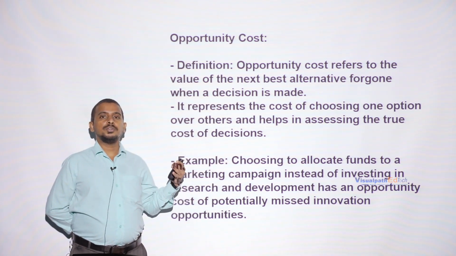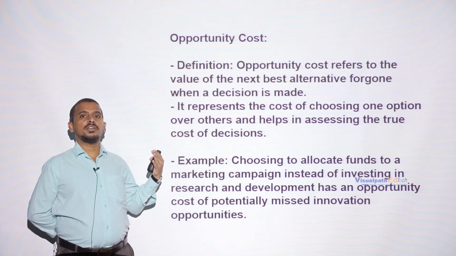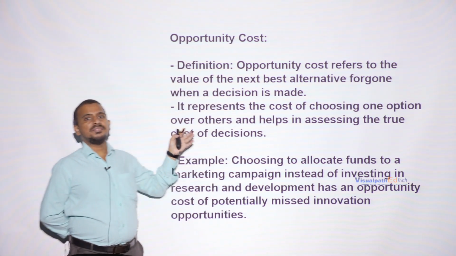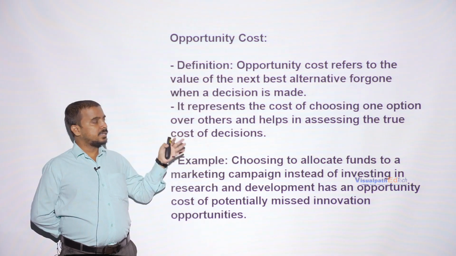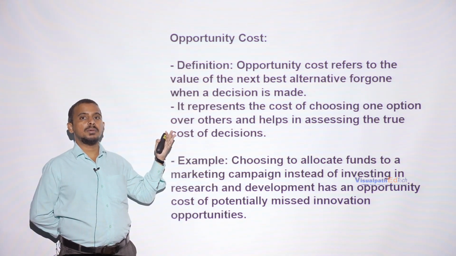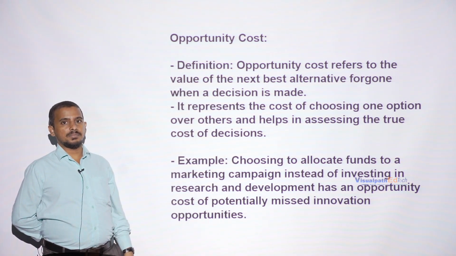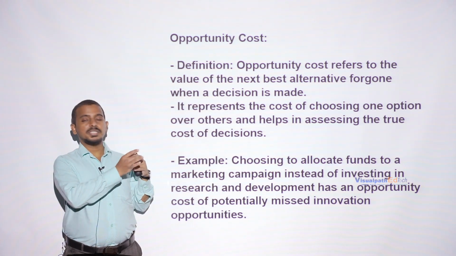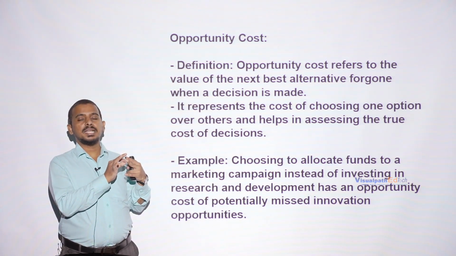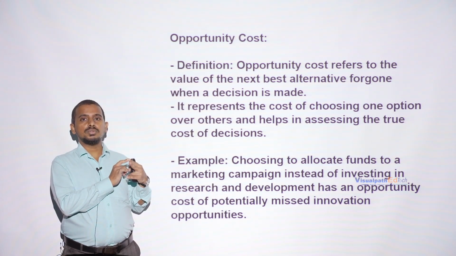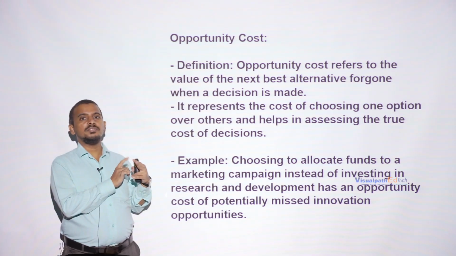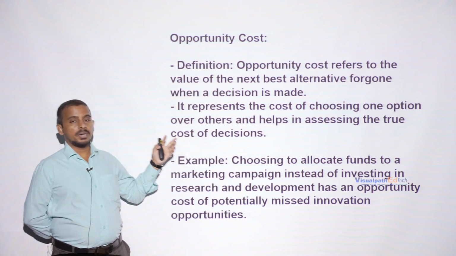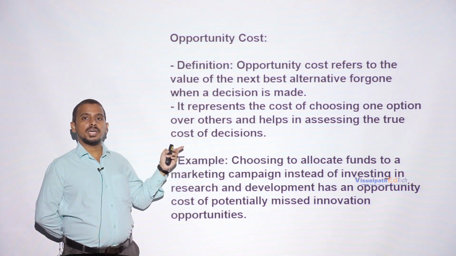Suppose if you want to do a job, you are getting an offer of rupees 2 lakh per annum salary. But if you start a business, then you are going to earn an expected income of 2,50,000 per annum. So you have to make a decision whether you want to do the business or whether you want to do a job. If you select to do a job, then you cannot do the business. So you are losing 50,000 rupees because in business you are going to earn 2,50,000. In a job you are earning only 2 lakh.